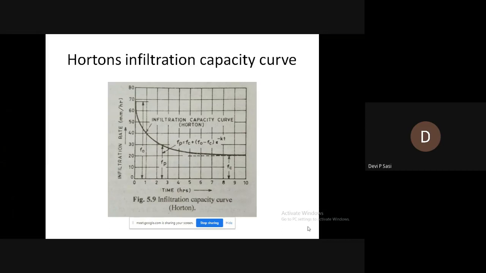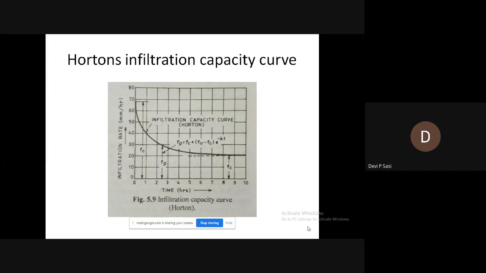So you assume initially the soil is dry, and a rainfall occurs. What happens?